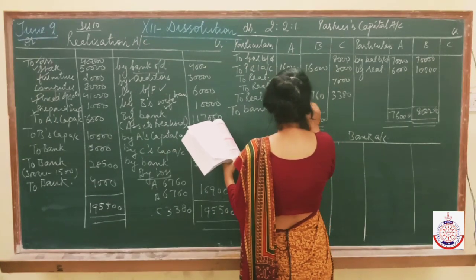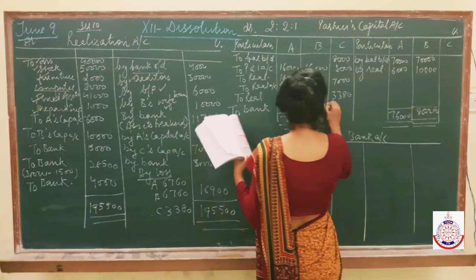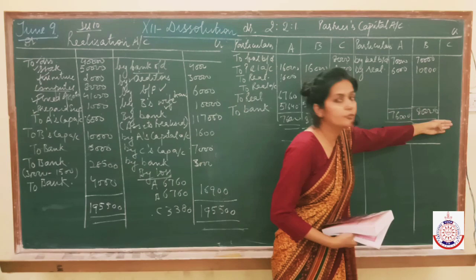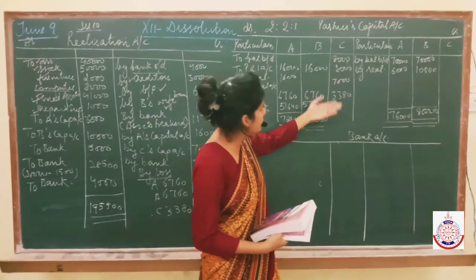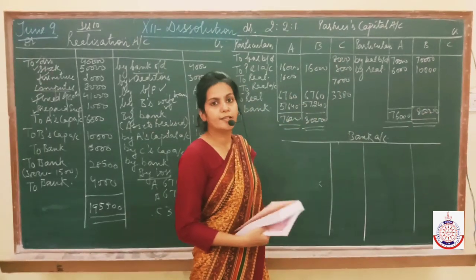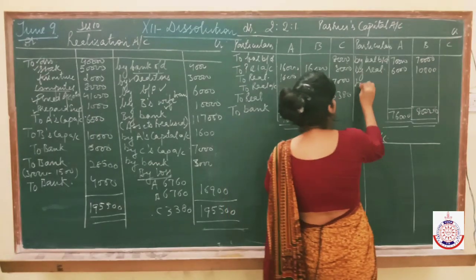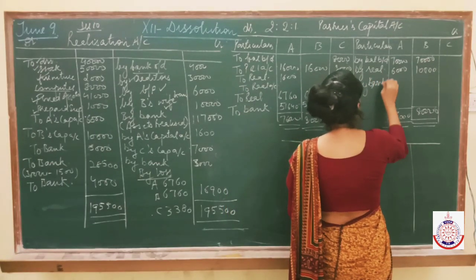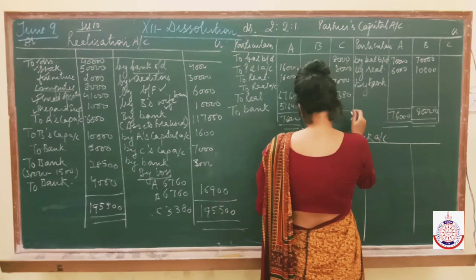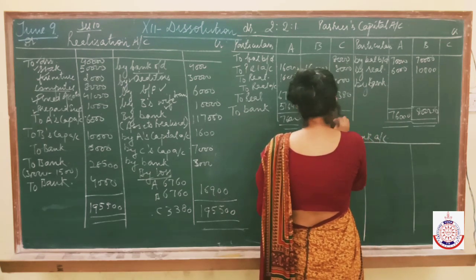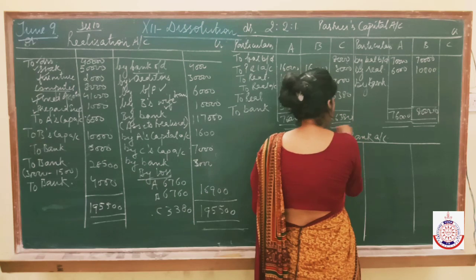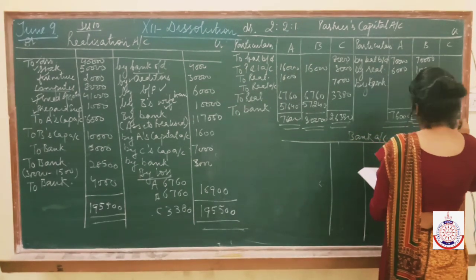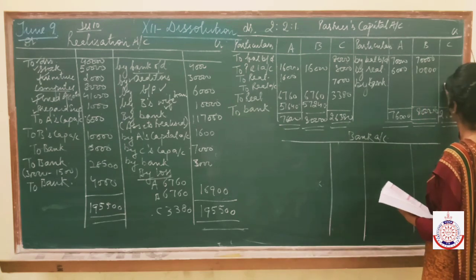It will be 57240. Now in case of C, we don't have to give anything to C, rather we have to take everything from C. Fine. So in this case, C will make payment to the bank. Right here, by bank. Total is 26,380. Write the total here.